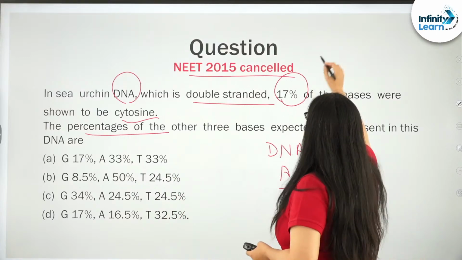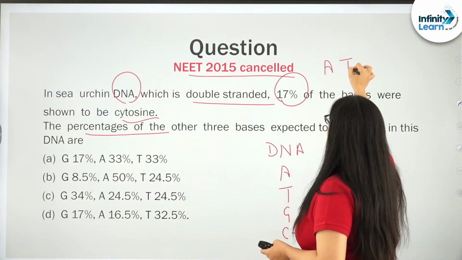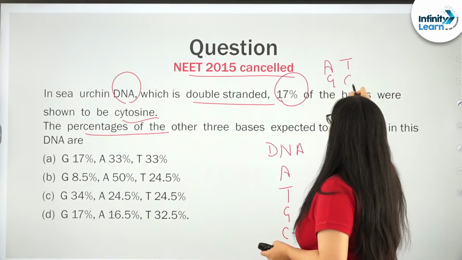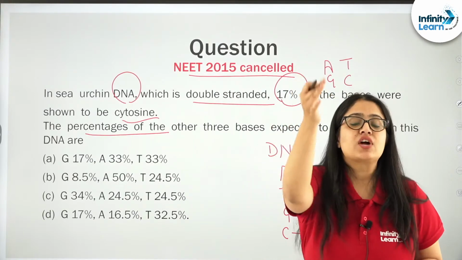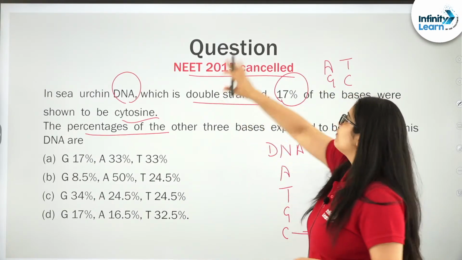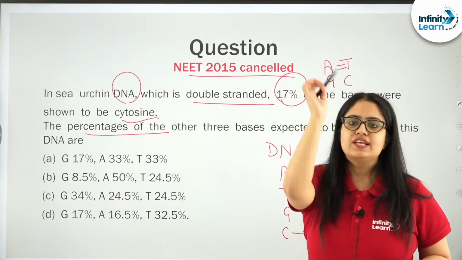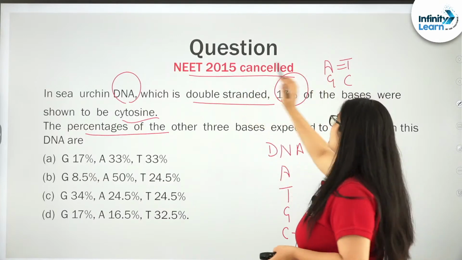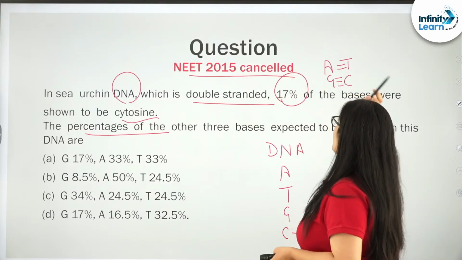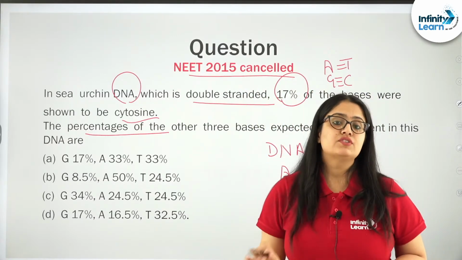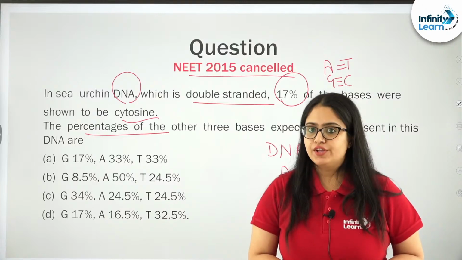It says A will pair with T and G will pair with C. I repeat, for a double stranded DNA molecule, A will always pair with T with the help of 2 hydrogen bonds, and G will always pair with C with 3 hydrogen bonds.